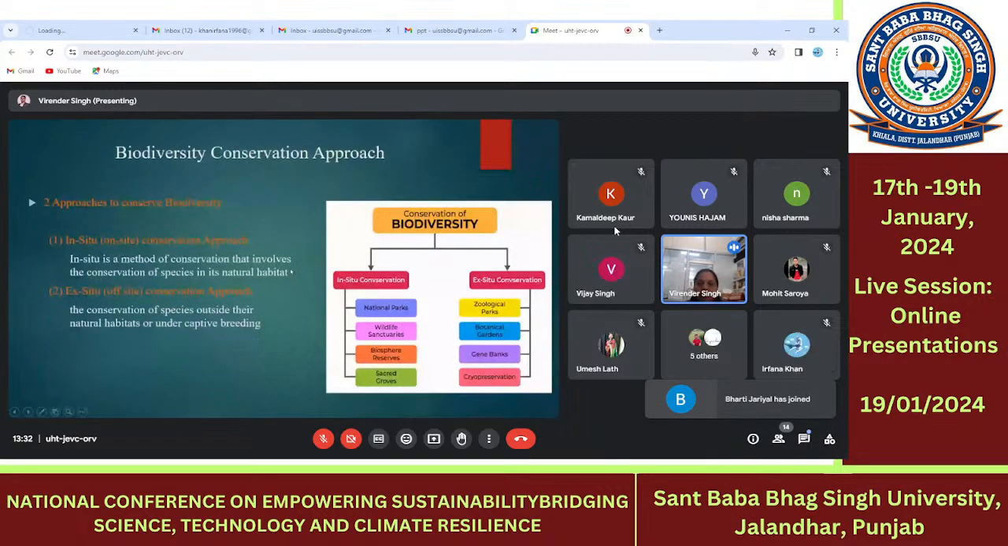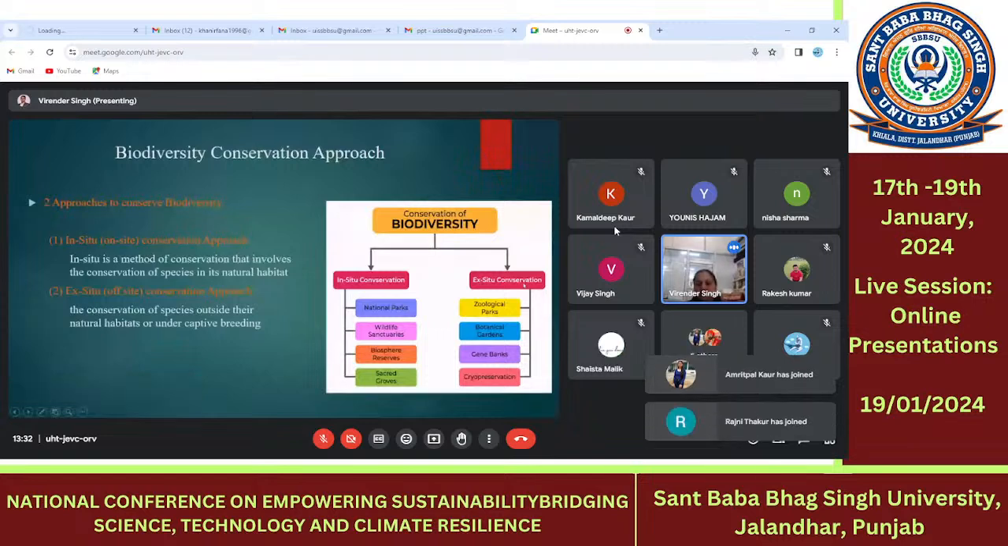What are the biodiversity conservation approaches? These are the two main approaches: in situ as well as ex situ conservation. In situ is the on-site conservation approach. Ex situ conservation is the off-site conservation approach.